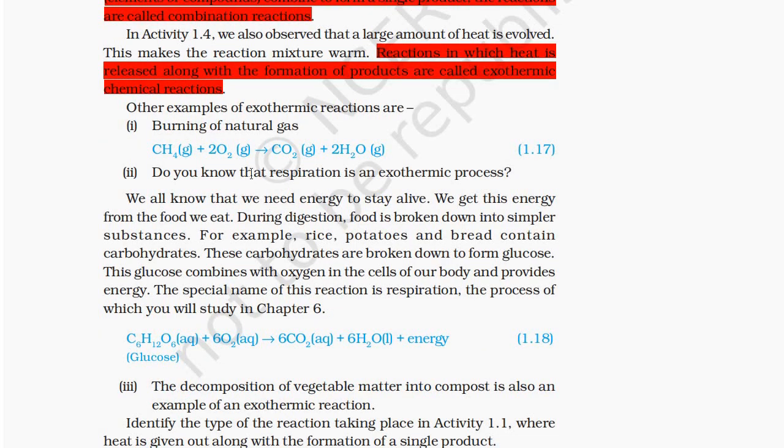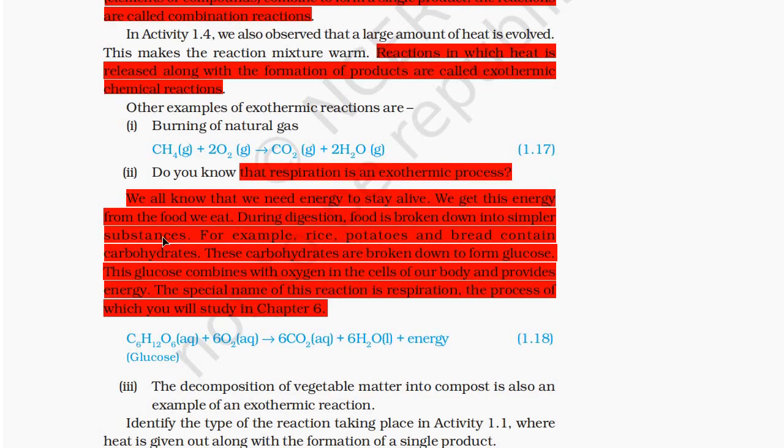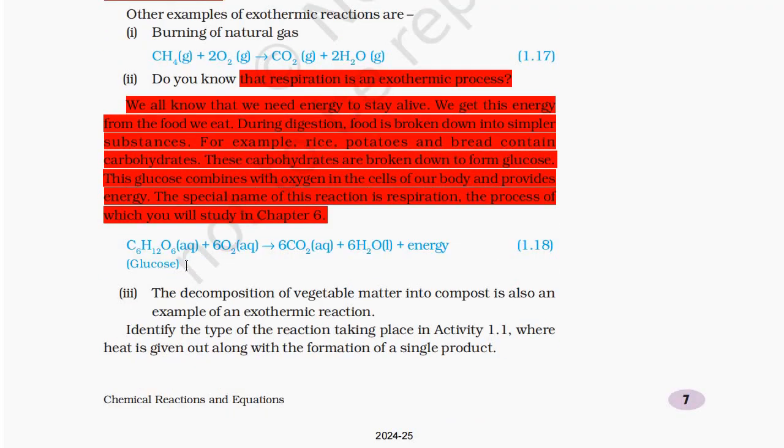We all know that we need energy to stay alive. We get this energy from the food we eat. During digestion, food is broken down into simpler substances. For example, rice, potatoes and bread contain carbohydrates. These carbohydrates are broken down to form glucose. This glucose combines with oxygen in the cells of our body and provides energy. The special name of this reaction is respiration, the process of which you will study in chapter 6.